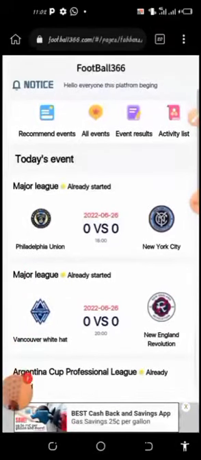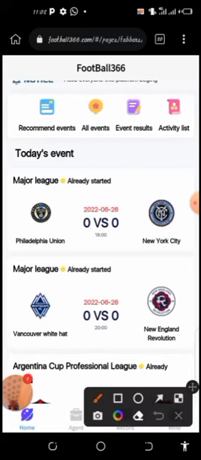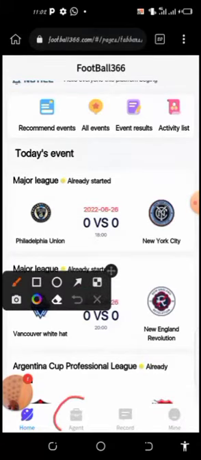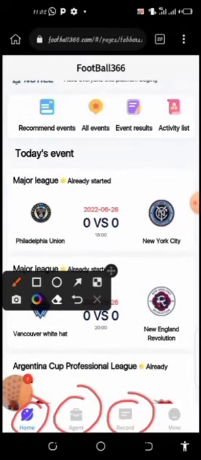Now you are already on your dashboard, so the next thing you're going to do is play around with these options here. See, agent here, home is here. The first one is home, which we'll be making use of. Then record is the matches or games that you've played. You can come to record and see the ones that have been completed, the ongoing ones, or the processing ones. Then mine contains your profile, withdrawal, and some other things like that.